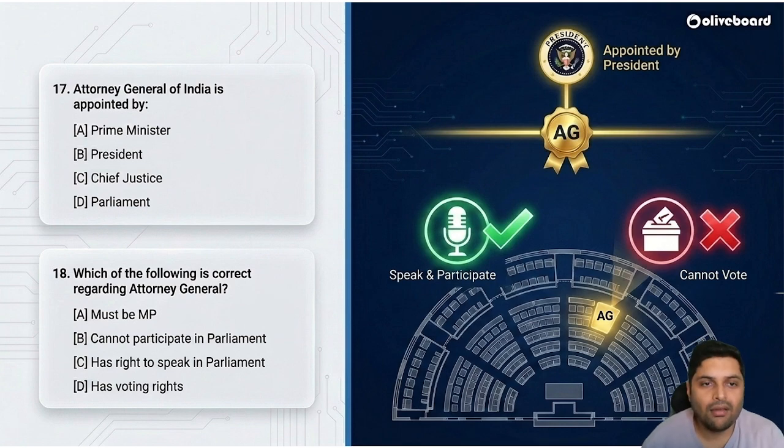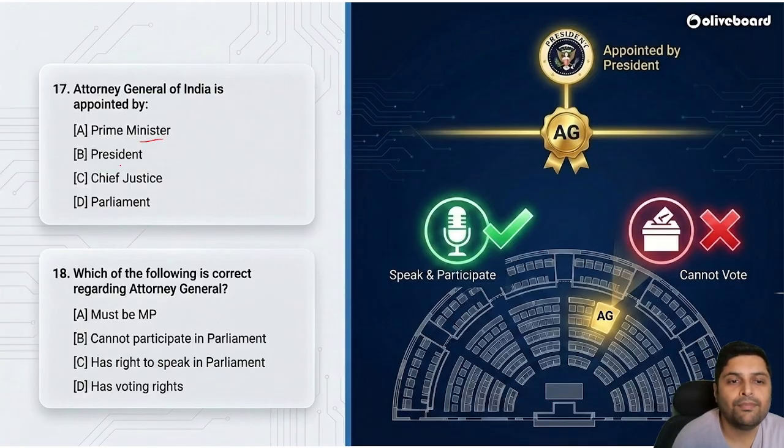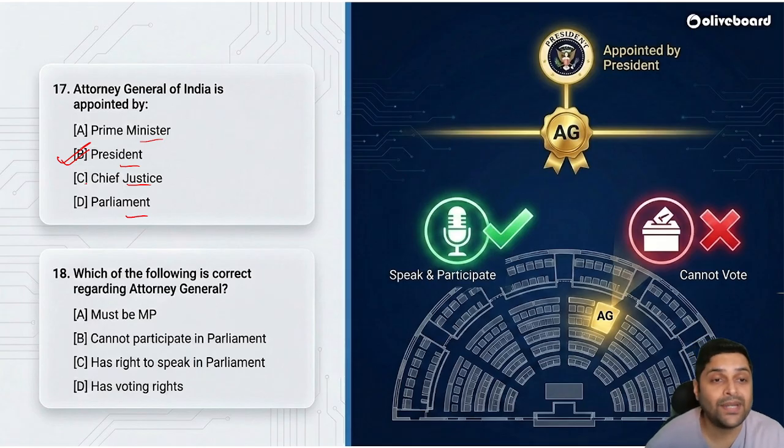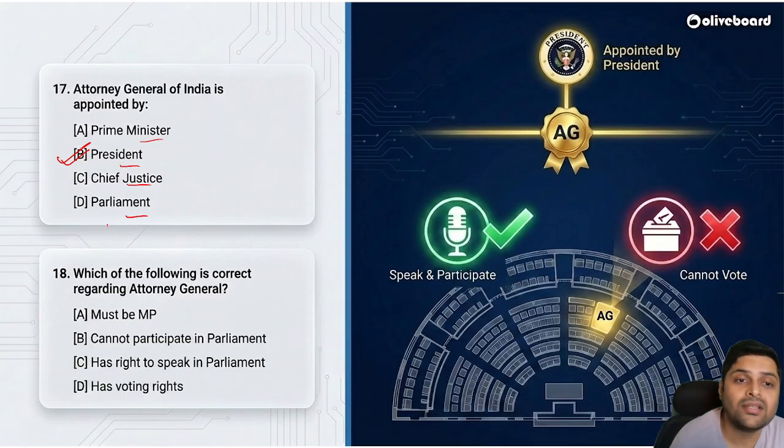Attorney General of India is appointed by whom? Prime Minister, President, Chief Justice, Parliament. Make sure you know this, that the Attorney General of India is appointed by the President himself. He or she is appointed by the President of India, neither Prime Minister, Chief Justice, nor Parliament.